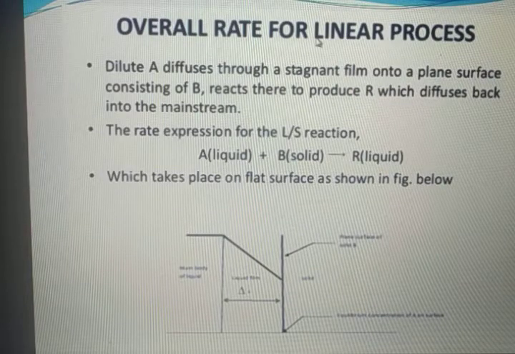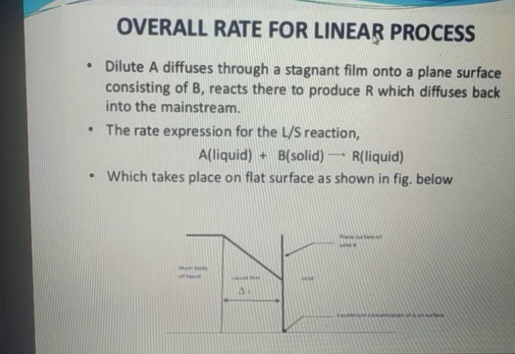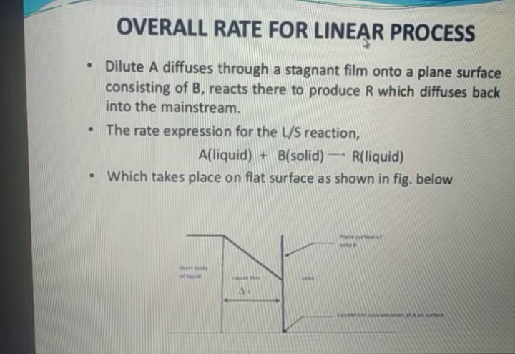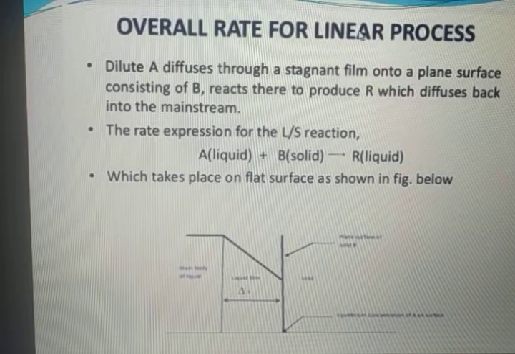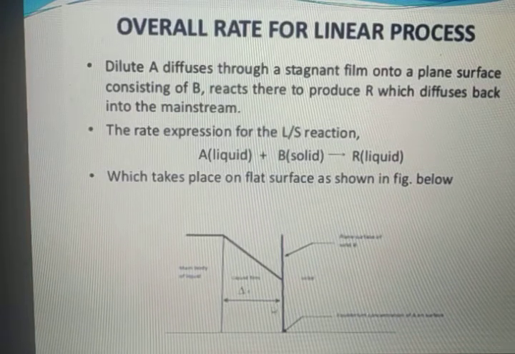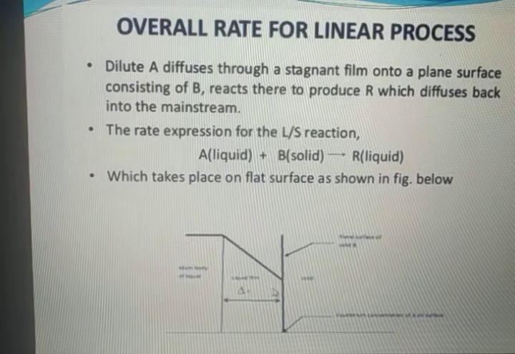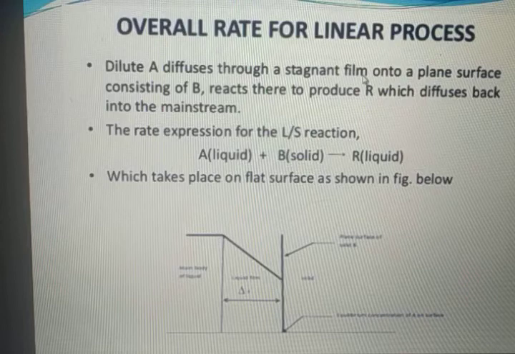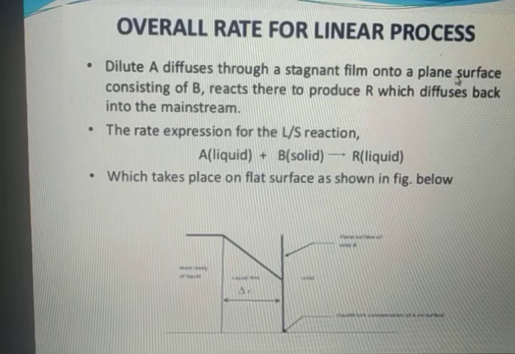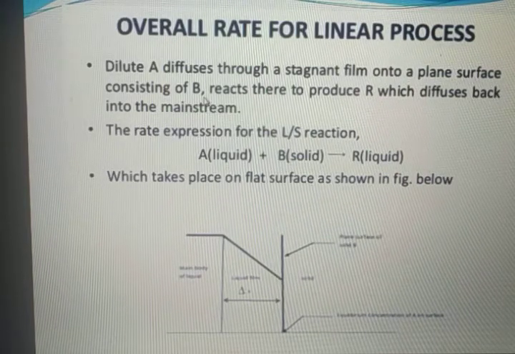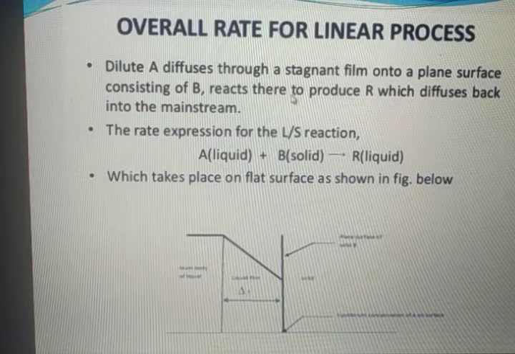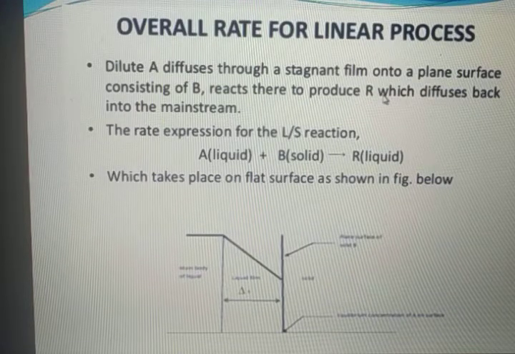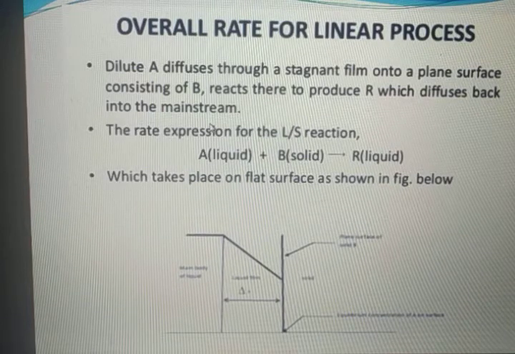Overall rate for linear processes. How can we calculate the overall rate for a linear process? We can see in the diagram that dilute A diffuses through a stagnant film onto a plane surface consisting of B, reacts there to produce R, which diffuses back into the mainstream.